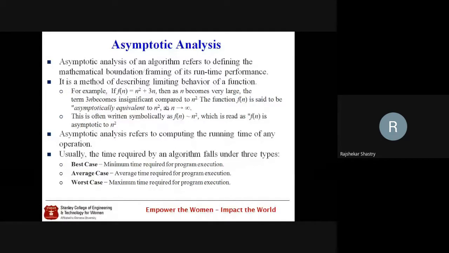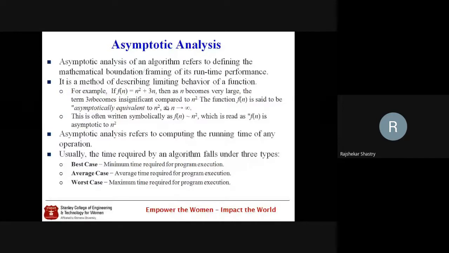A simple example: take 1. What is 1 substituted in n square? 1 only. And in 3n it is 3. All of you observe carefully. Between these two, when I am taking n is equal to 1, the n square term is giving 1 and the 3n term is giving 3. So here 3n is larger than n square when n is 1.